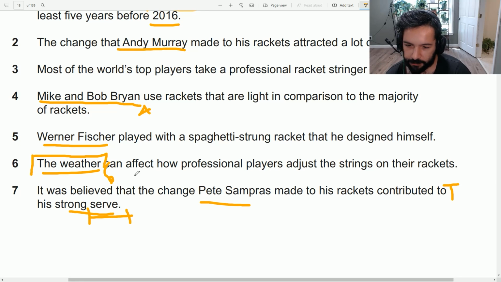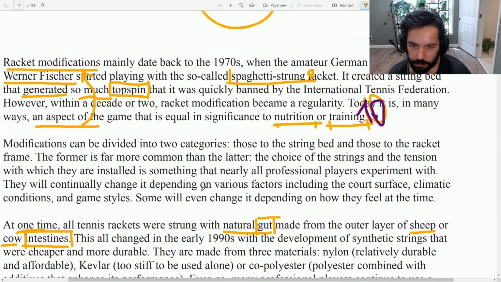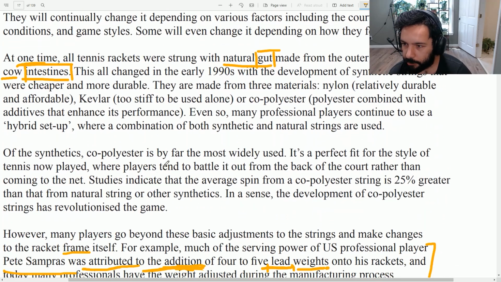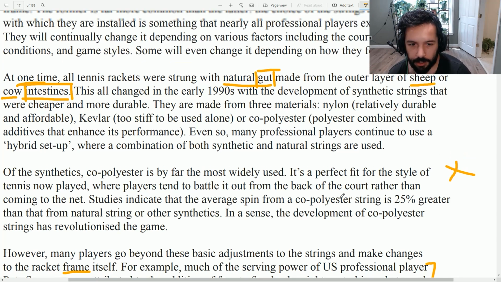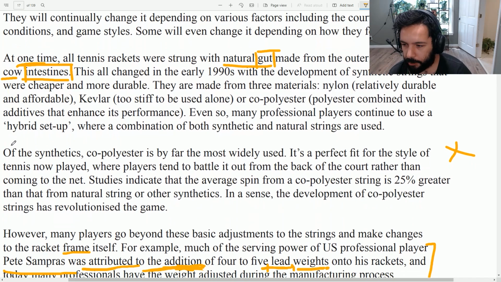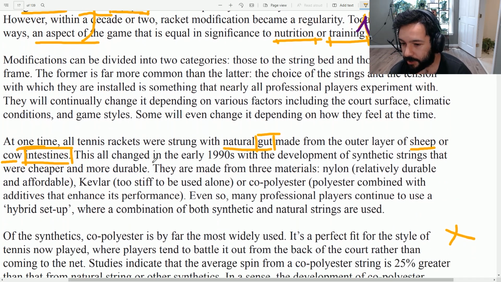The weather can affect how professional players adjust the strings on the rackets. So people change their rackets or the tiny things on the rackets based on the weather. Okay, let's find anything about weather, and that's going to be the answer we are looking for. Polyester, average spin, not here. And keep in mind, each paragraph has a logical purpose.